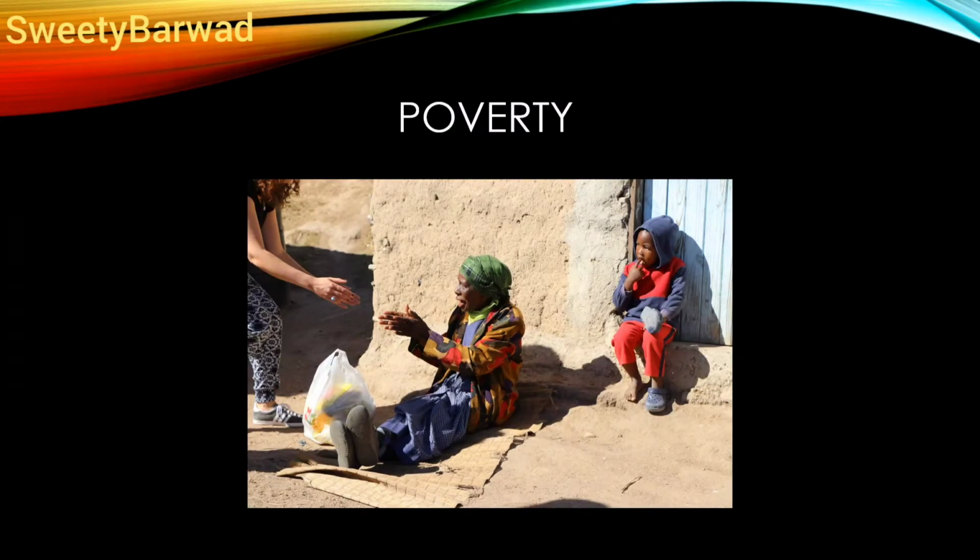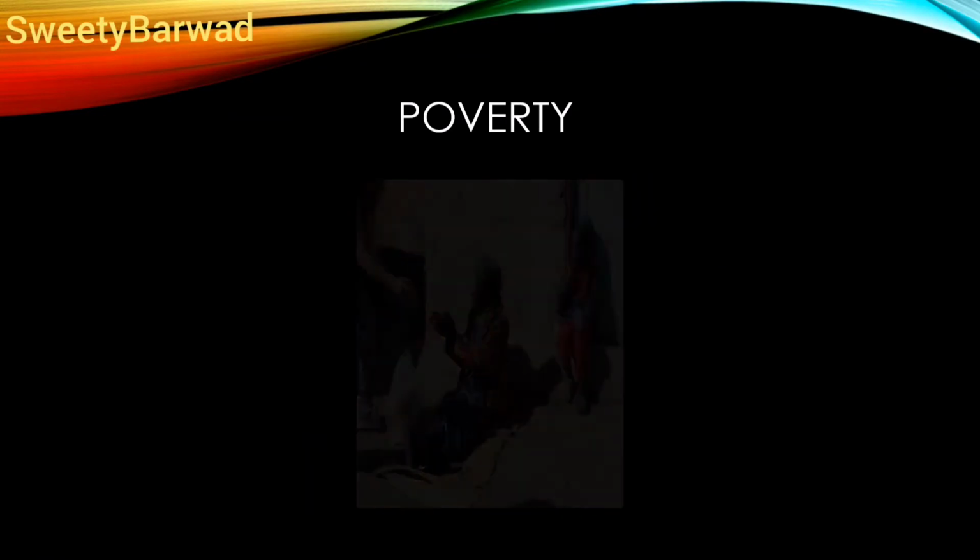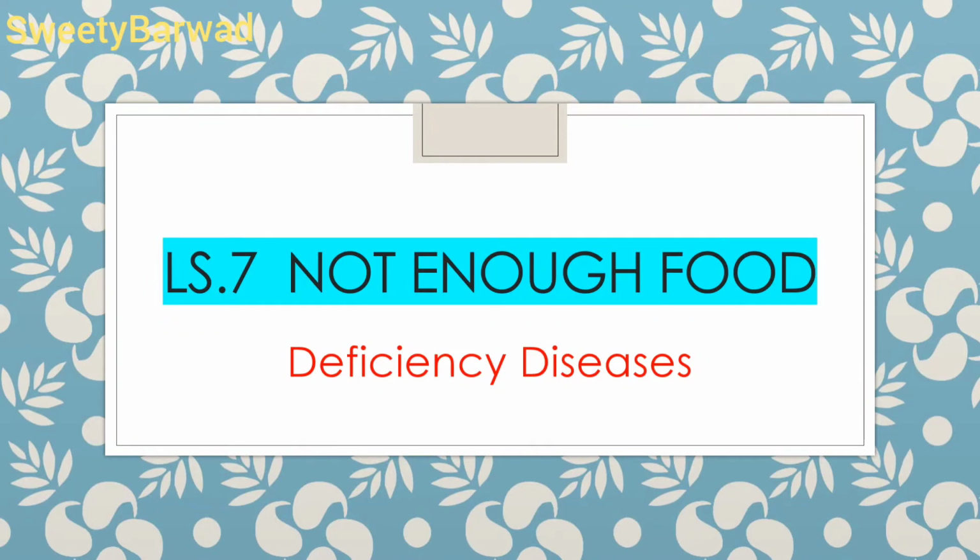Now, what is malnutrition? People who do not get enough food to eat suffer from malnutrition, and because of this malnutrition, people suffer or it leads to death. It's called starvation.